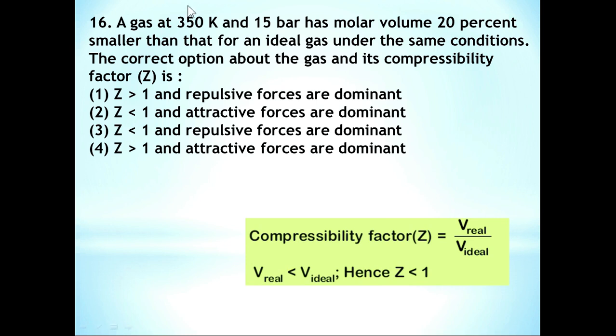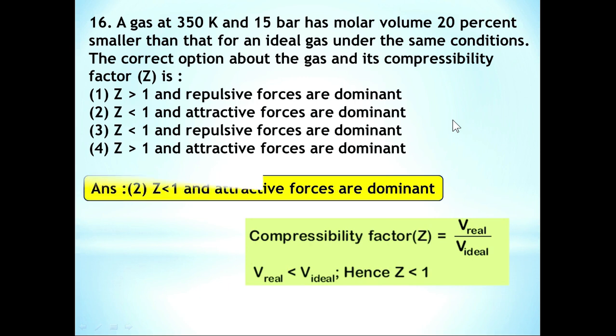Here, volume of a real gas is 20% smaller than that for an ideal gas. So, V ideal is greater than V real. In that case, the value of compressibility factor Z is less than 1. When Z is less than 1, then attractive forces are dominant. So, option number 2, Z less than 1 and attractive forces are dominant, is the correct answer for this question.